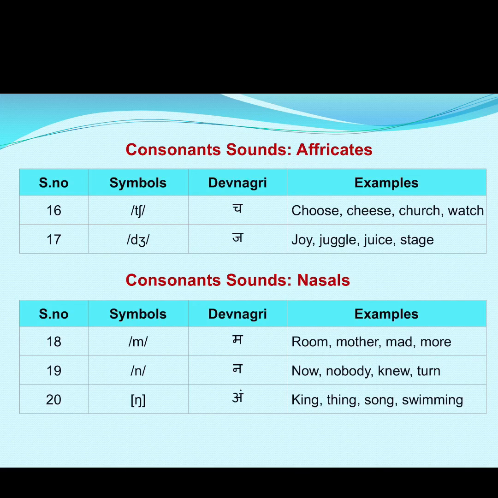Number 20 is a different symbol which looks like n. It is a combination of n and g, ng. In Hindi, as we teach students, ang se angur hota hai, just like that. So ng as in king, thing, song, swimming. These are nasal sounds, because when you pronounce these words, you use the nasal part of your body.